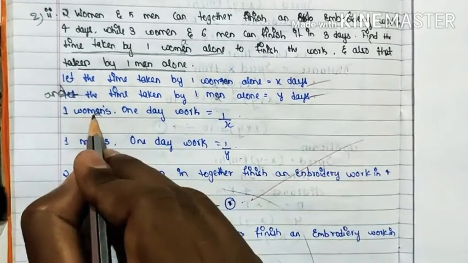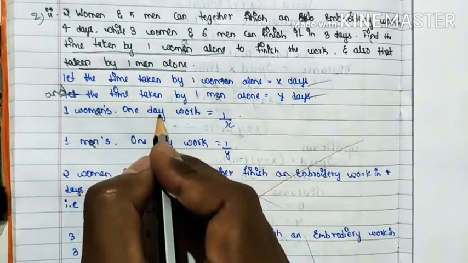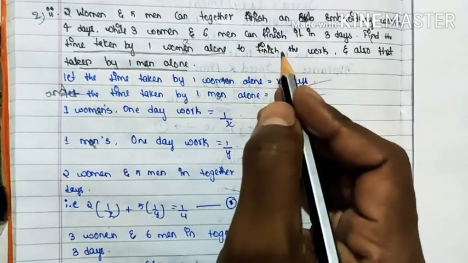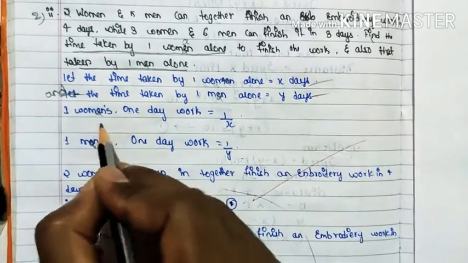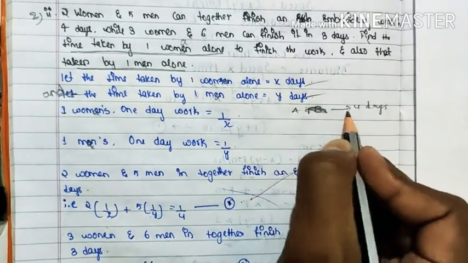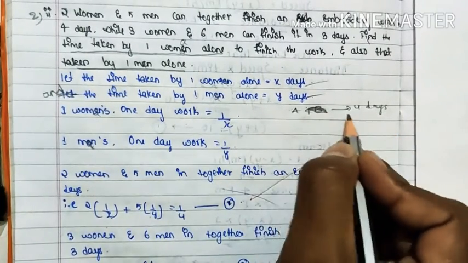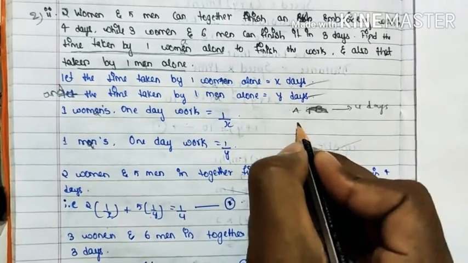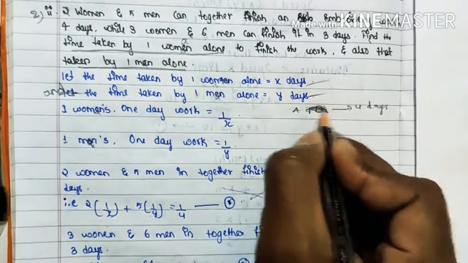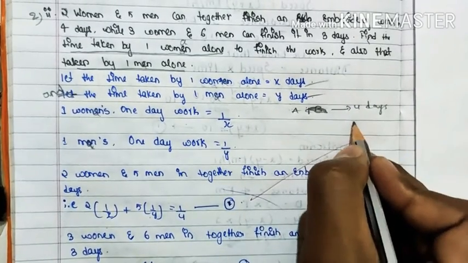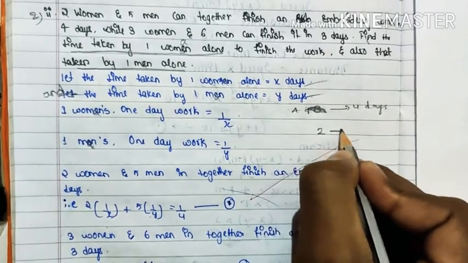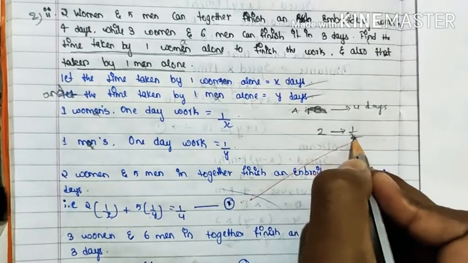Now we have to take one woman's one day work. Actually, when we are solving man days problems, we have to go with the one day work only. One woman's one day work will be 1 by x. In what way? For example, A is taking 4 days to finish the work. If 4 days, then in one day how much will he do? In 4 days the total work will be finished. In 2 days, half the work will be finished.